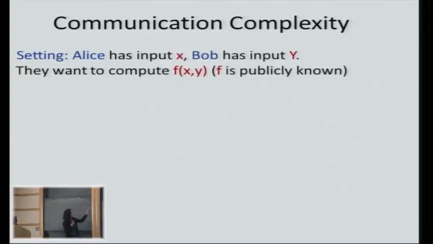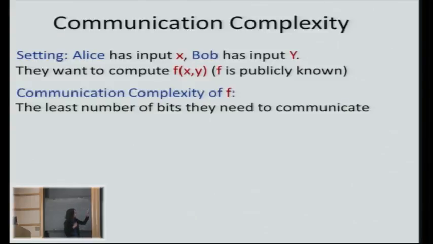Again, we're in an interactive setting. We have Alice and Bob. Now Alice has an input x, and Bob has an input y. They wish to compute a function of both inputs, f of x, y. We assume that f is known to both Alice and Bob, and that it takes 2 inputs and returns something. The communication complexity of this function f is the least number of bits Alice and Bob should exchange in order to compute f of x, y.